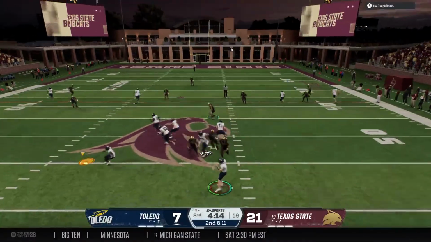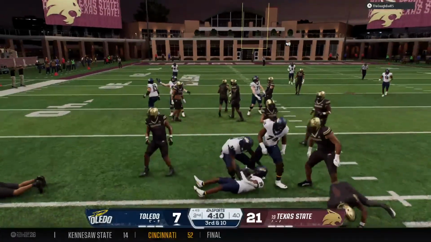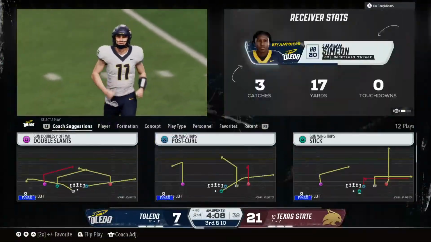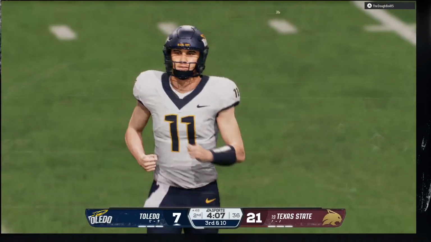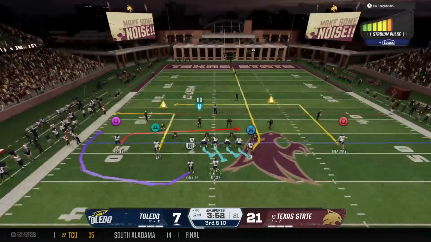Looking to throw, it's Moses. Got it set up on the outside. Didn't have much room to run and not a whole lot of help. Short gain there and still plenty of ground to cover for the first down. Now facing a 3rd and long.